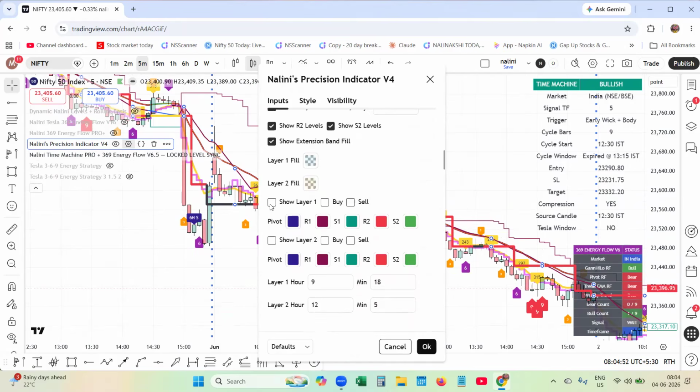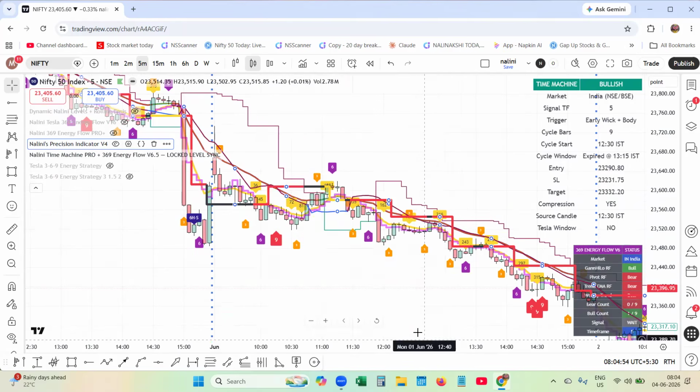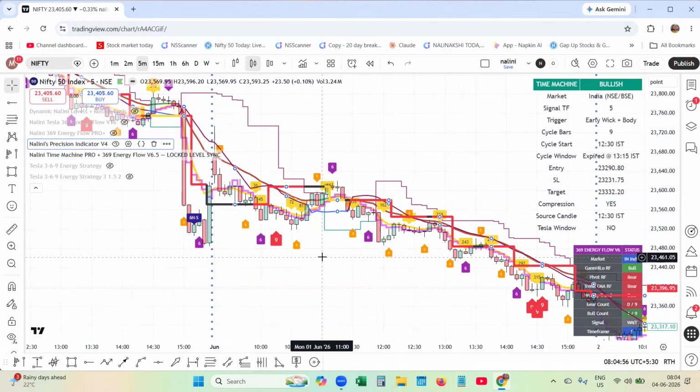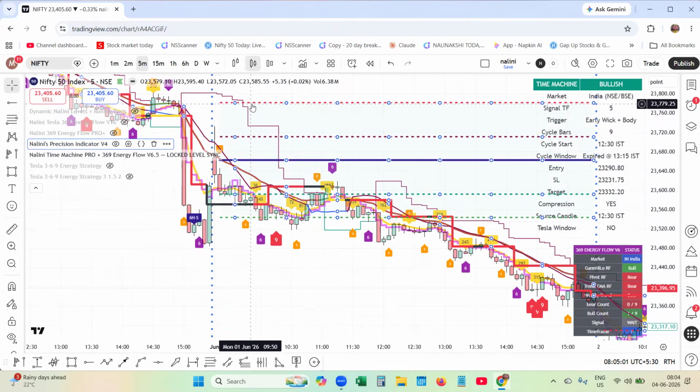Layer 1 are the morning layers. Let it work. The indicator is working. You can see morning layers plot the pivot, R1, R2, S1, S2.